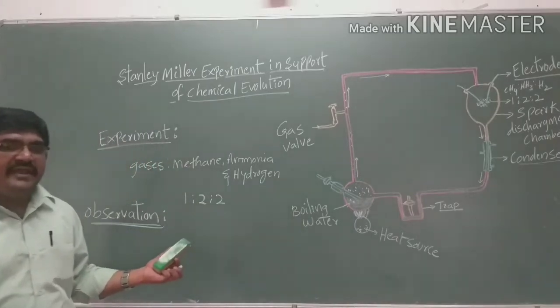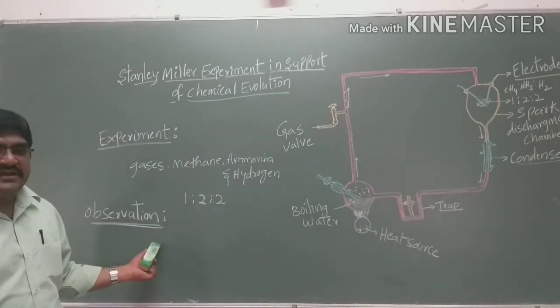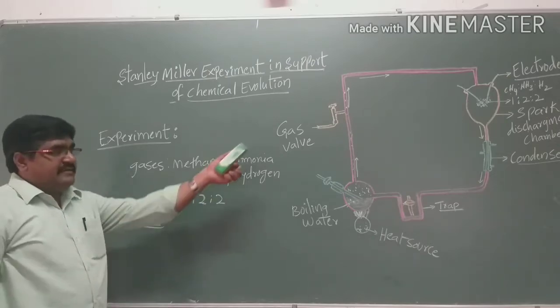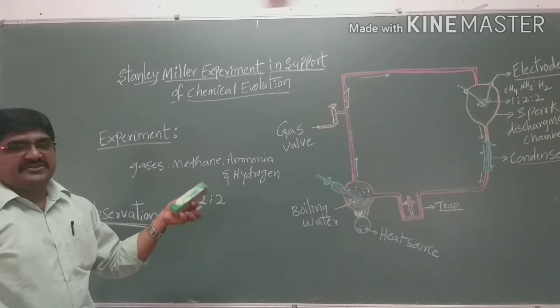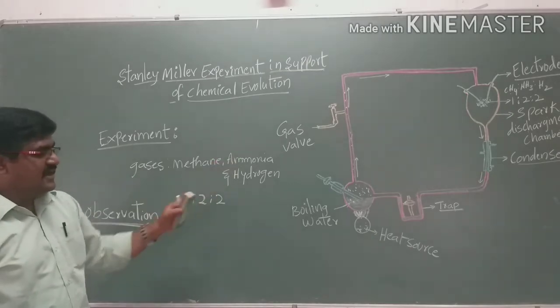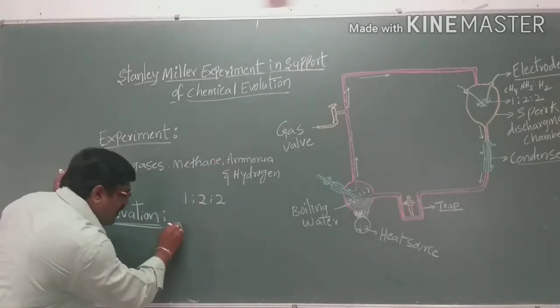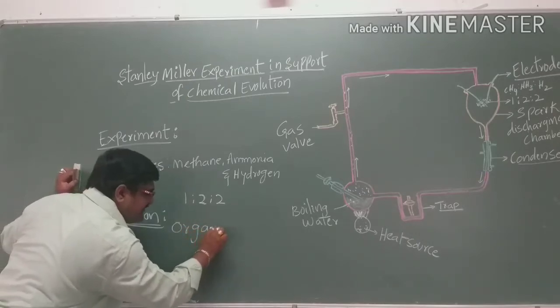He observed that these are produced by the electric discharge of the electrodes. Here the spark and electric discharge of these gases is producing organic substances.